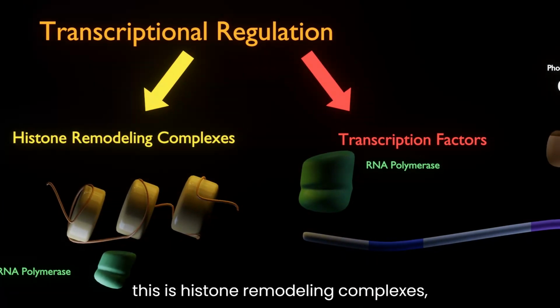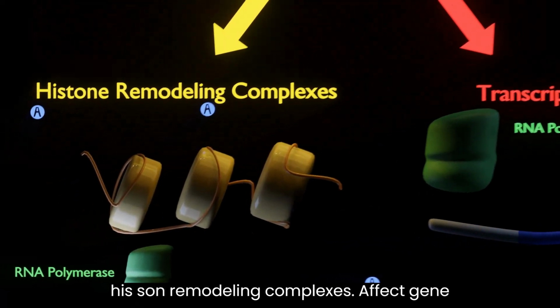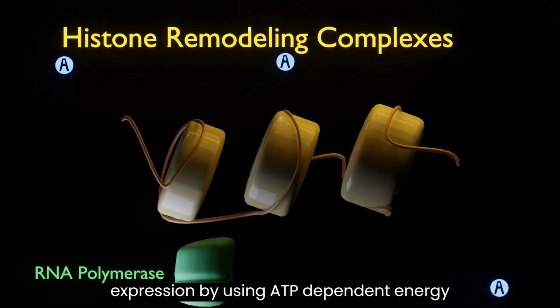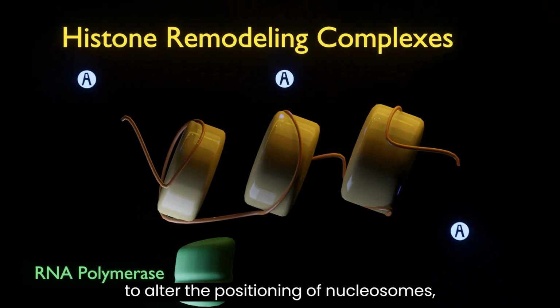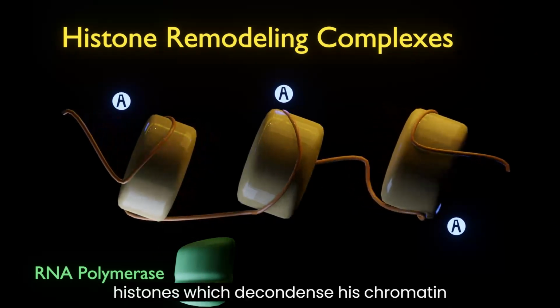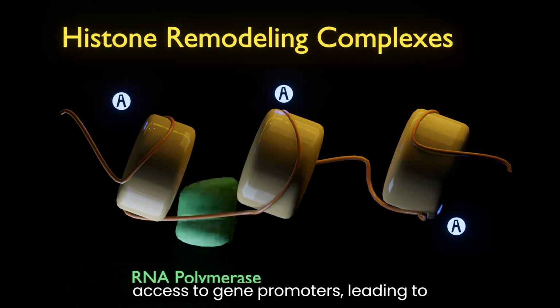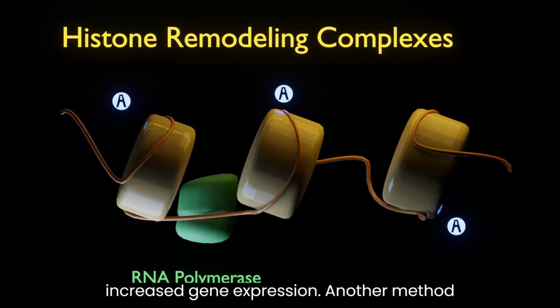One type of this is histone remodeling complexes. Histone remodeling complexes affect gene expression by using ATP-dependent energy to alter the positioning of nucleosomes, including addition of acetyl groups to histones, which decondenses chromatin and facilitates transcriptional machinery access to gene promoters, leading to increased gene expression.